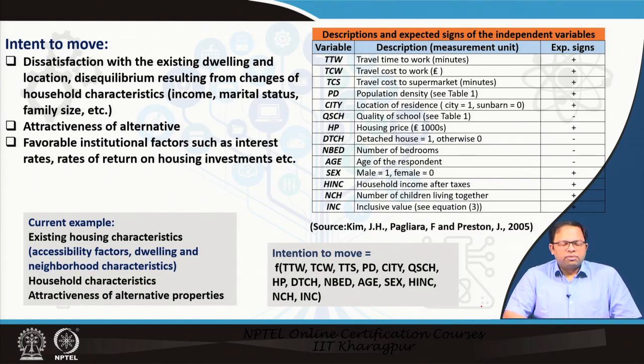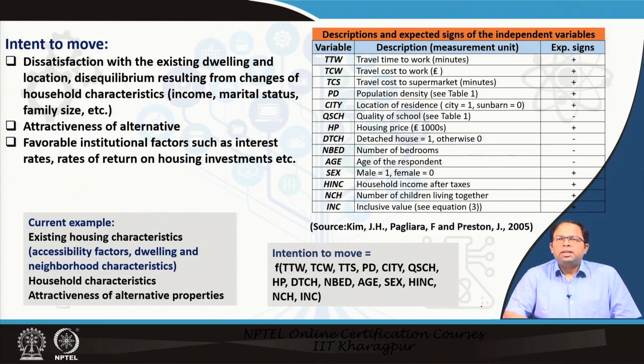And attractiveness of alternatives, that means what are the alternatives available and what attractiveness they have got. Because if choices are there, then only people would be willing to move. And favorable institutional factors such as interest rates, rates of returns, and housing investment, we can also include them in the model. So in the current example, we have taken existing housing characteristics such as accessibility factors for that particular area, dwelling and neighborhood characteristics.